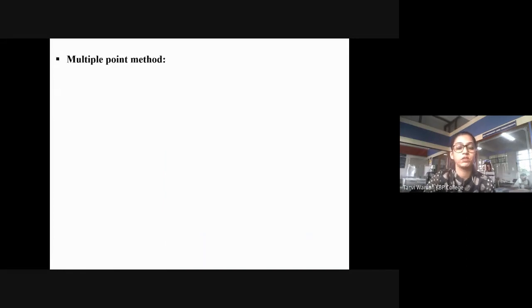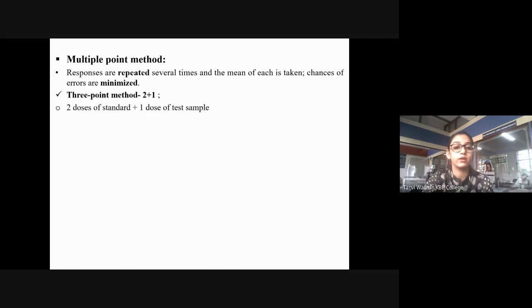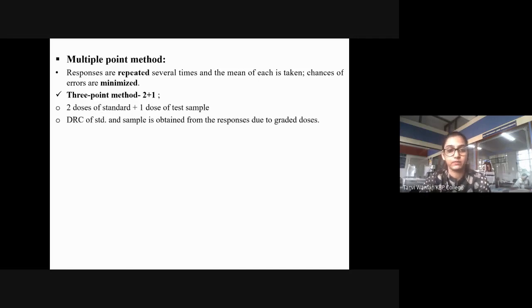Finally, we have seen the multiple point method where the responses are going to be repeated several times. So you're going to carry out the bioassay multiple times. Then you're going to take the mean of the responses. Why? So that the errors are minimized. So we have the 3-point method, which is a 2+1 method. So 2 doses of standard plus 1 dose of your test sample.